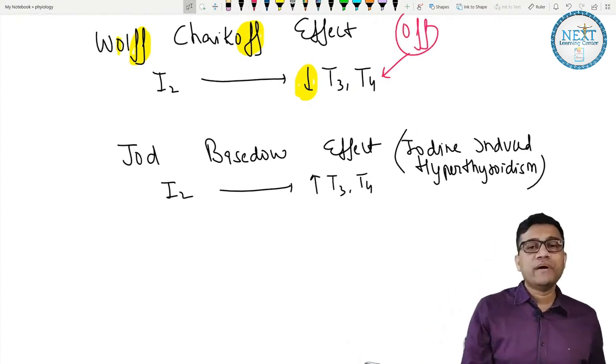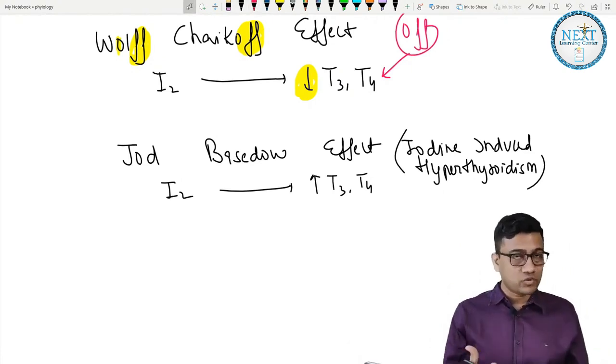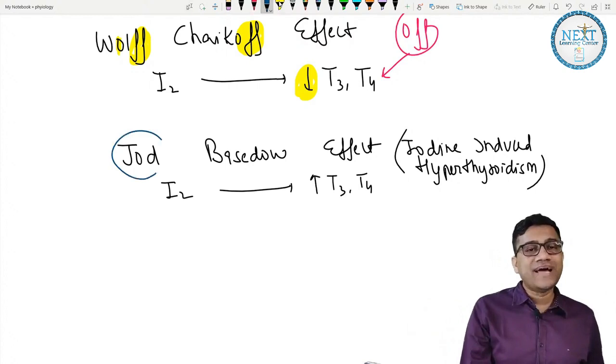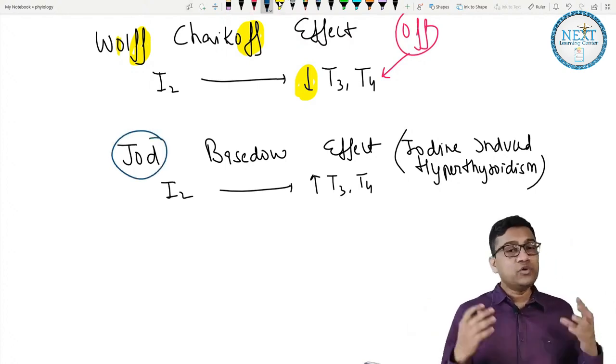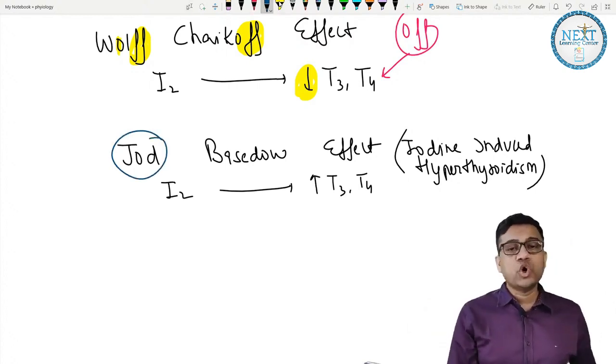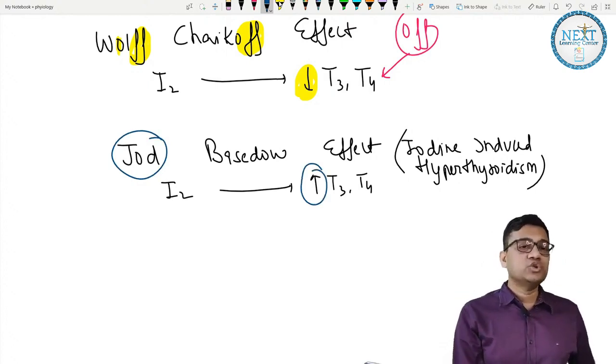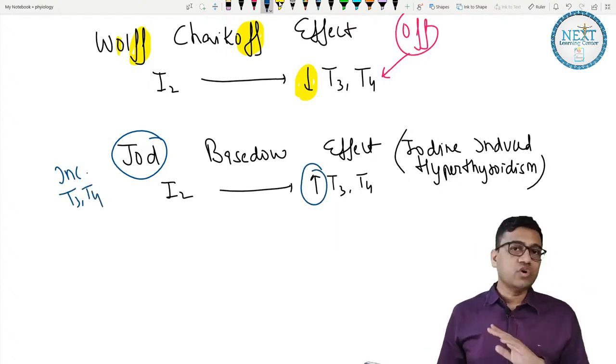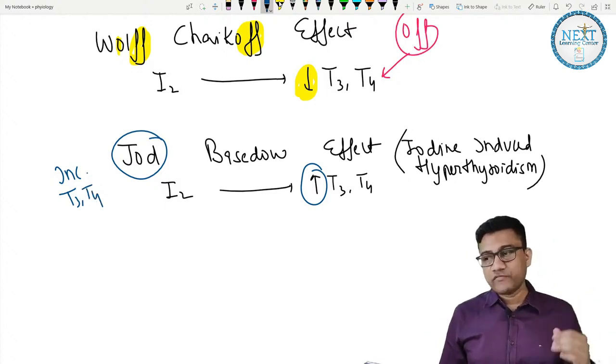And Jod, what do you mean by the word jod in our language? Okay, Hindi. Jod means add. So when you jod, means add, jodna, add. When you add, it is increase. So Jod is increase T3, T4. Okay. So Jod is increase and Chaikoff is off, reduce. Easy.